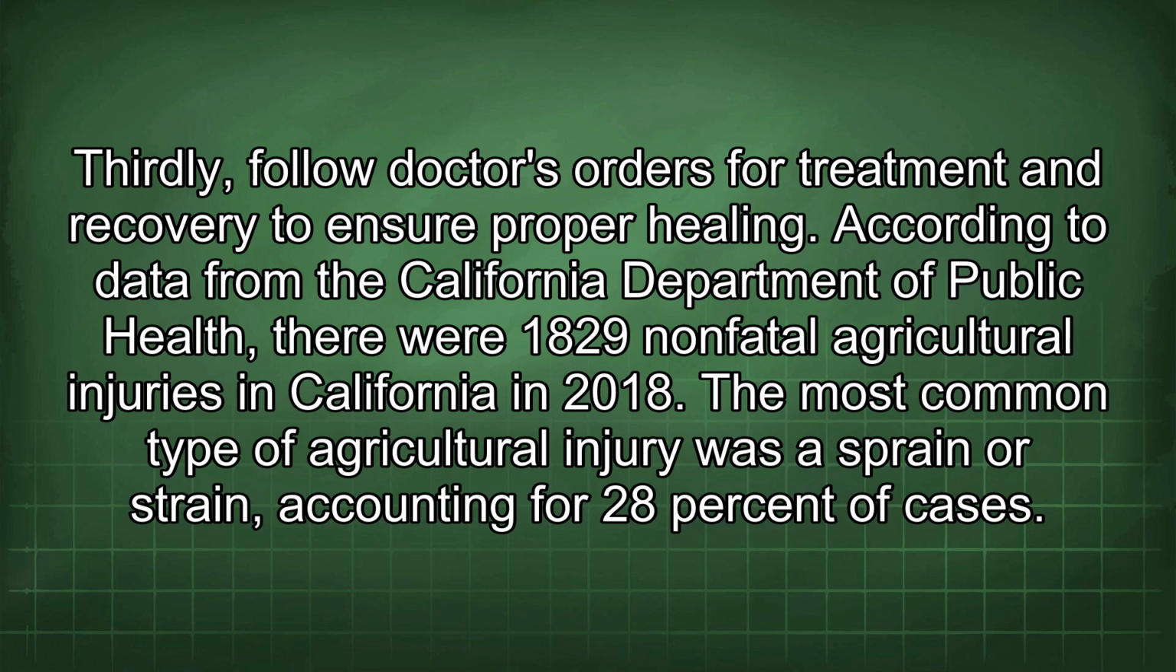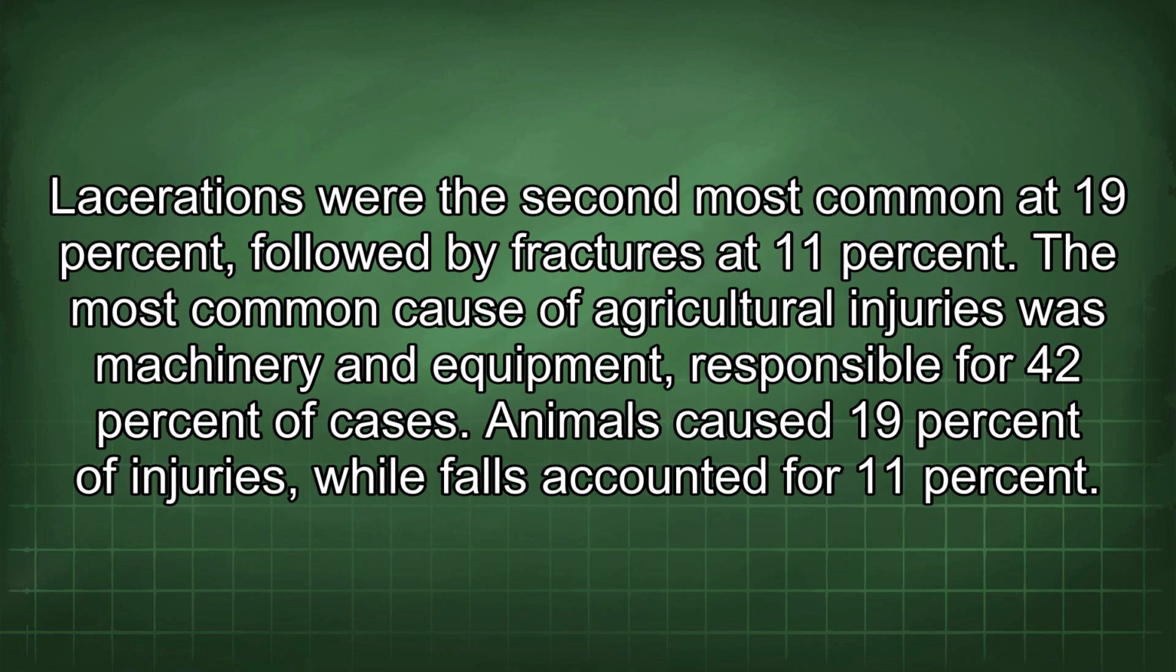According to data from the California Department of Public Health, there were 1829 non-fatal agricultural injuries in California in 2018. The most common type of agricultural injury was a sprain or strain, accounting for 28% of cases. Lacerations were the second most common at 19%, followed by fractures at 11%. The most common cause of agricultural injuries was machinery and equipment, responsible for 42% of cases. Animals caused 19% of injuries, while falls counted for 11%.